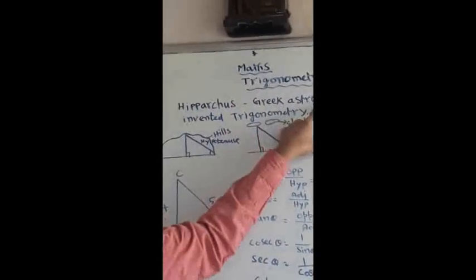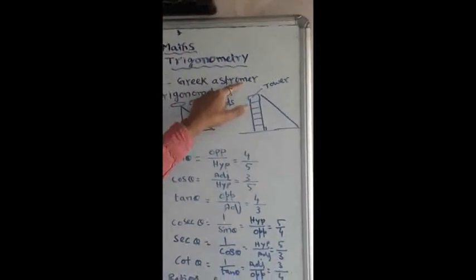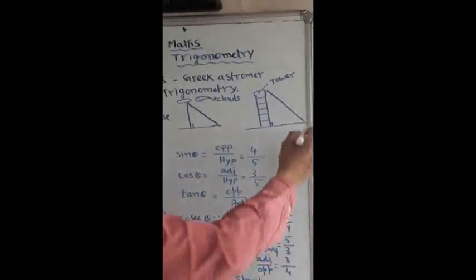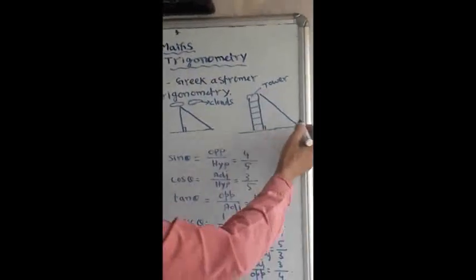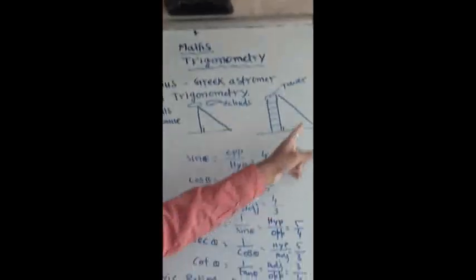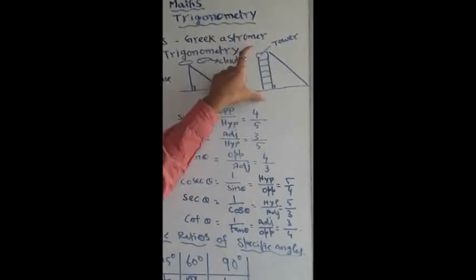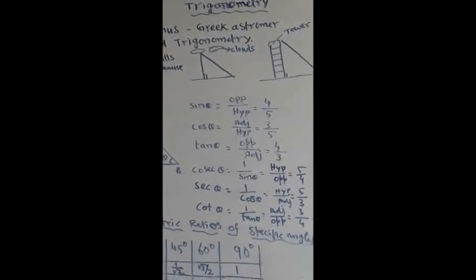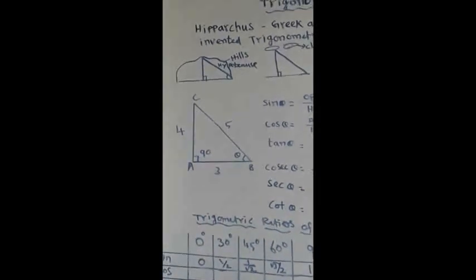Apart from that, some towers may be there, big towers, 33 floors and 40 floors and all. When you want to measure the height of the tower, we can stand somewhere at a distance from the tower. This we can easily measure because it is on the ground level. By using theodolite we can find the angle of elevation. From that we can find the height of the tower, because it is practically difficult otherwise. By using trigonometry it becomes very easy. In trigonometry we should use only a right angle triangle. Other triangles are not possible.